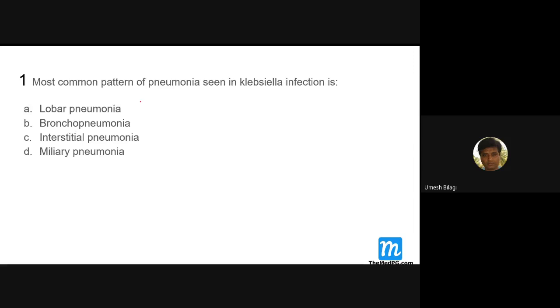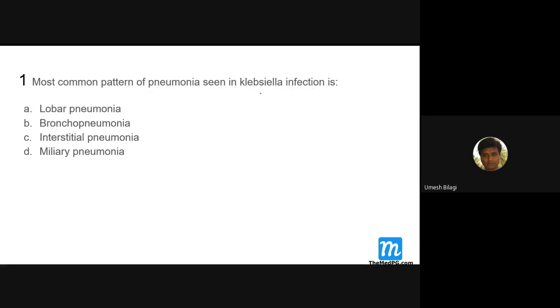It causes some fluffy exudate. It causes cavitation, sir. Okay, it can cause, but the cavitation is a feature of some other thing. Even streptococcus pneumonia can also cause it. But for cavity, you should tell something different. That is not the first answer for cavitation. Okay, lobar pneumonia is with the Klebsiella pneumonia.